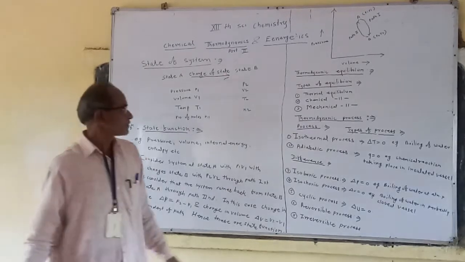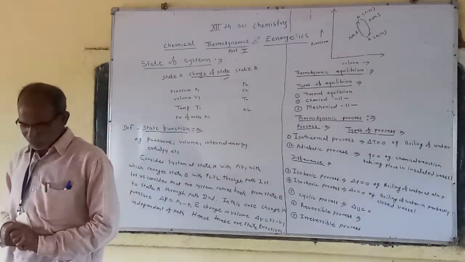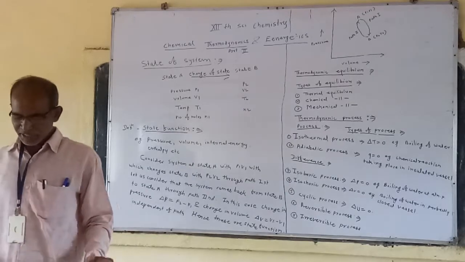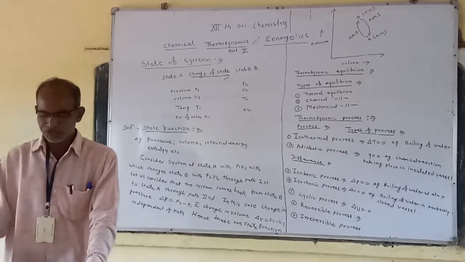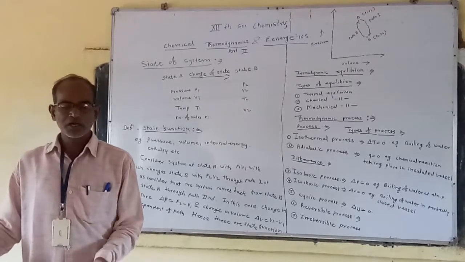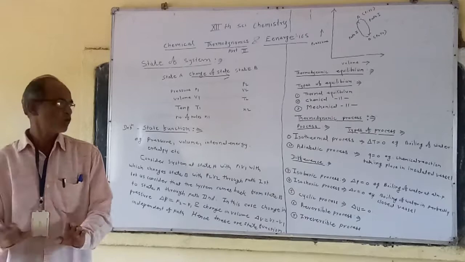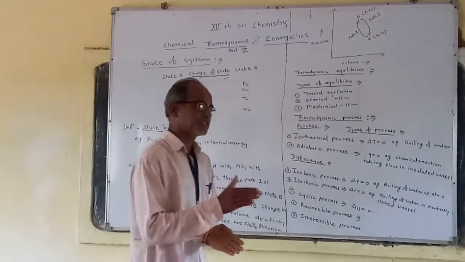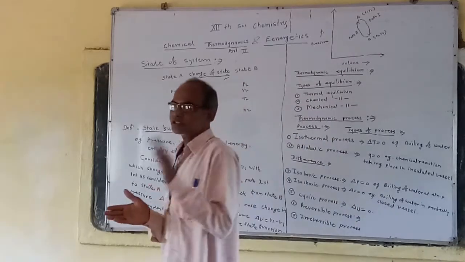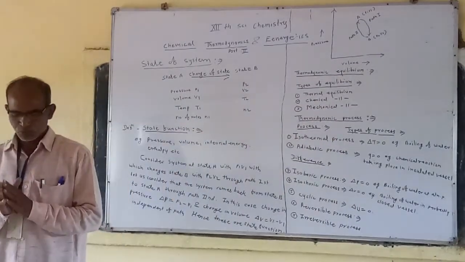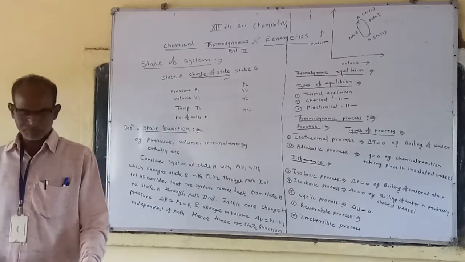The third type is mechanical equilibrium. Mechanical equilibrium is the equilibrium where no work is done on the system or by the system, meaning there is no work by the system on the surroundings or from the surroundings on the system. Such a type of equilibrium is called mechanical equilibrium.